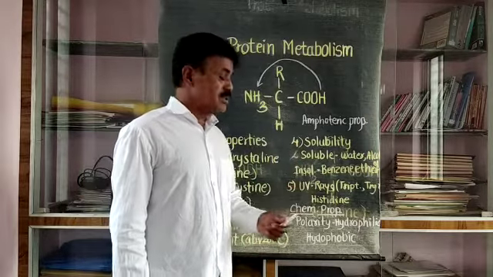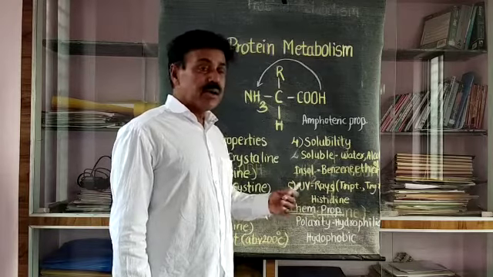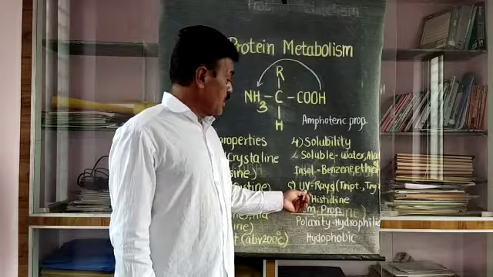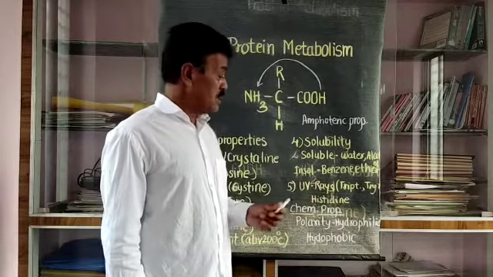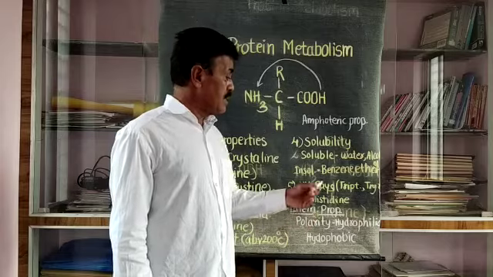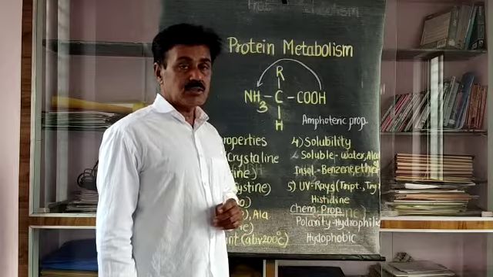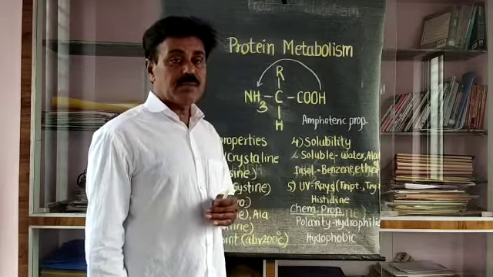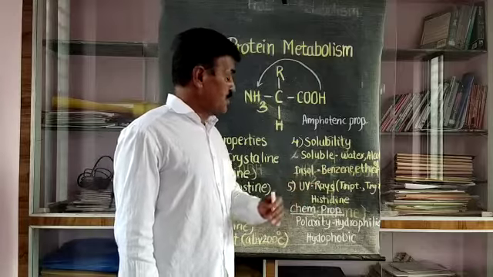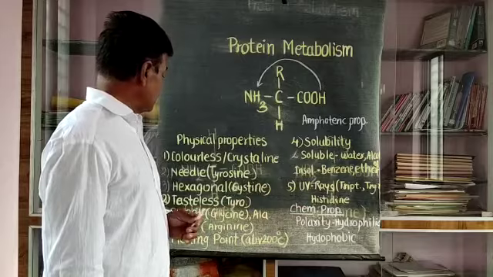The last physical property of amino acids is that some amino acids absorb ultraviolet rays. That means UV rays are absorbed by some amino acids, namely tryptophan, tyrosine, and histidine. Amino acids of this type absorb UV rays. These are the 5 physical properties of amino acids.